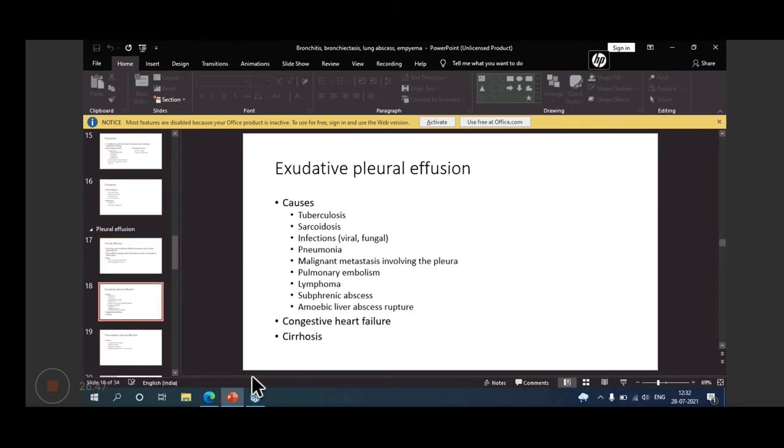So the causes of exudative effusion may be some infections.